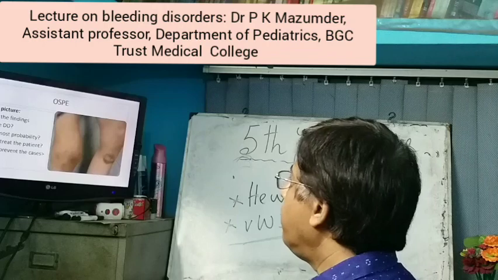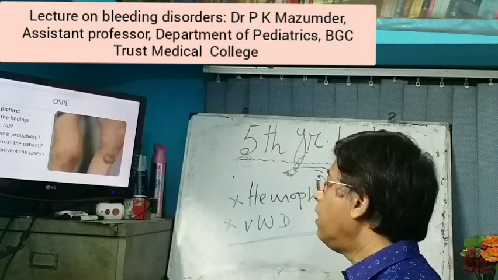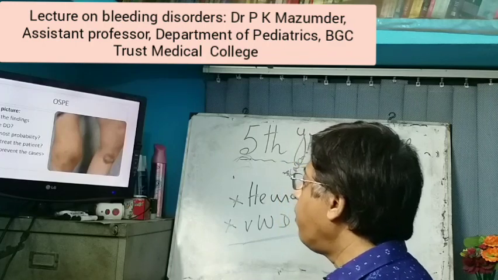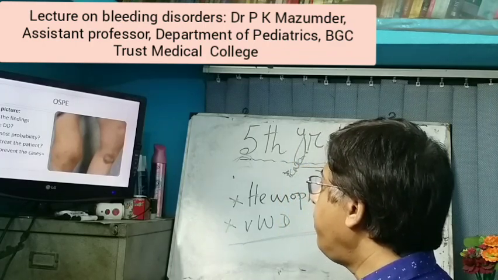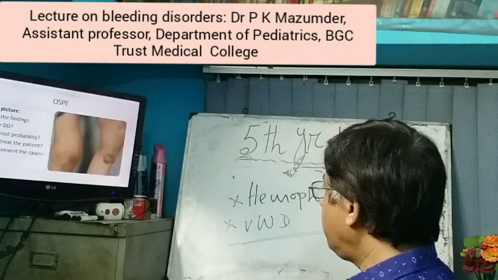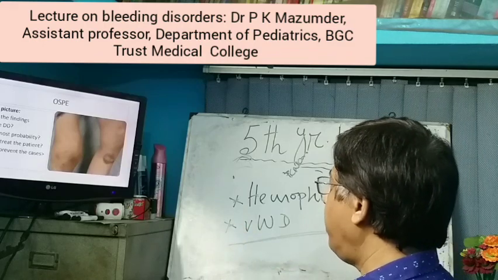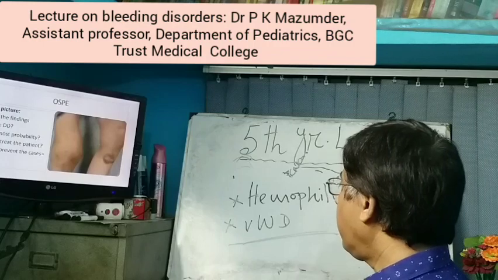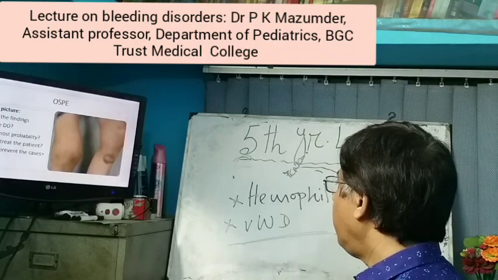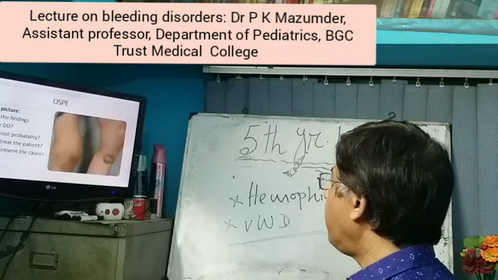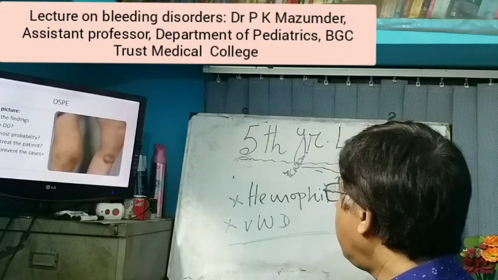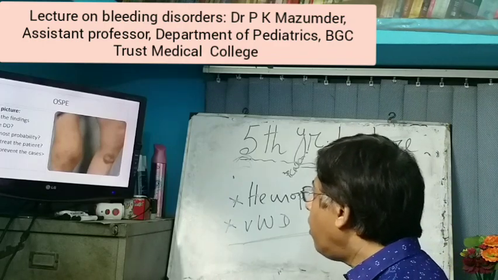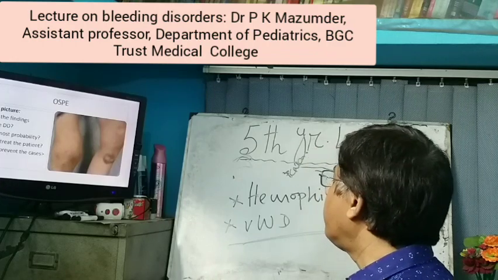Now, OSPE. Look at the picture. Write down the findings. What are the DD? What is the most probable diagnosis? How can you treat the patient? How can you prevent the cases? You look, there is bilateral swelling of the knee joint, and there is ecchymosis. One is above the knee joint of the right knee, and another is below the left knee. And there is also skin color change of both knees.